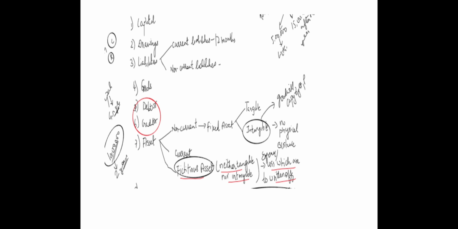Now the third one is fictitious asset. Fictitious asset is an expense for which you would be getting benefit for more than 12 months, or that has to be written off over more than one accounting period. That is your fictitious asset. A simple example for fictitious asset is advertisement suspense account, or deferred revenue expenditure is also an example of fictitious asset.